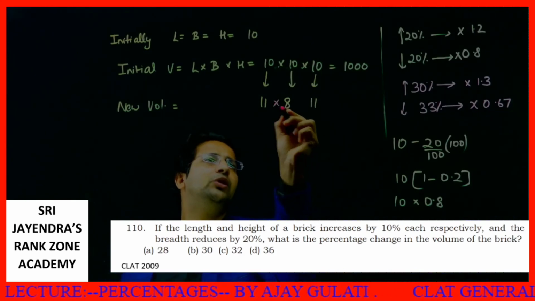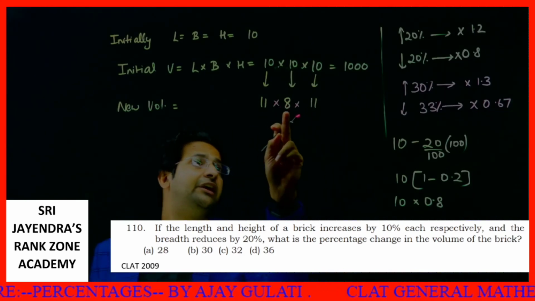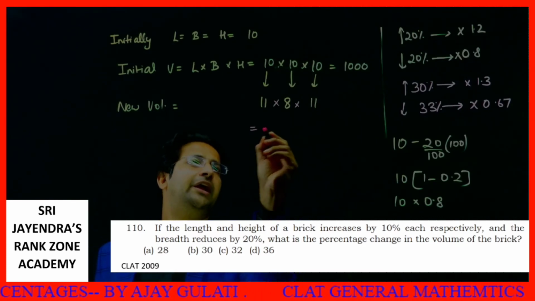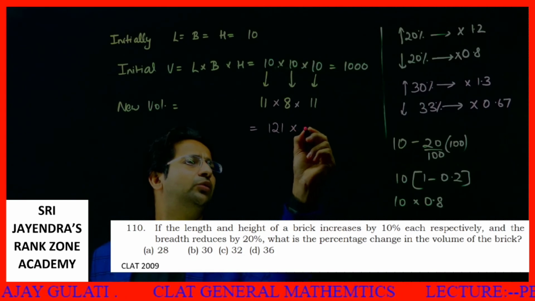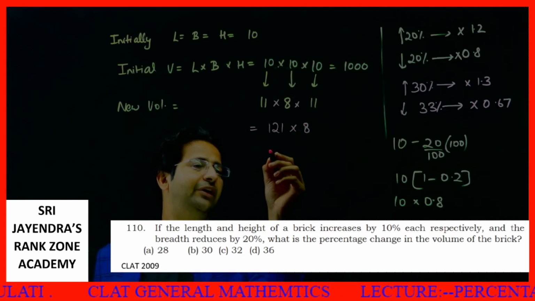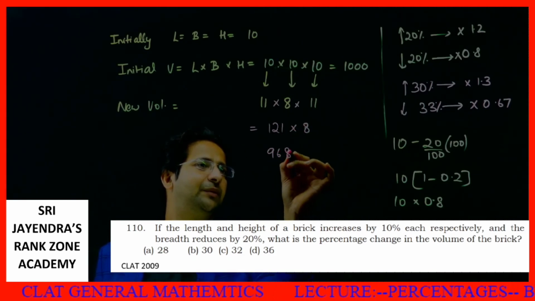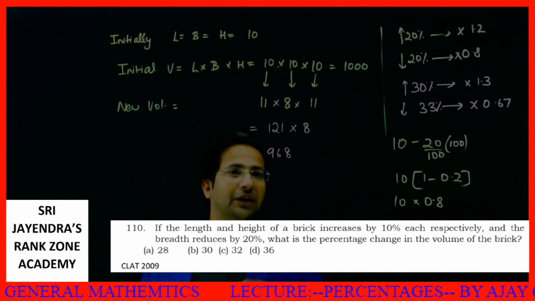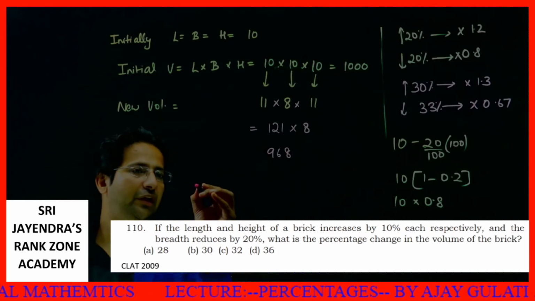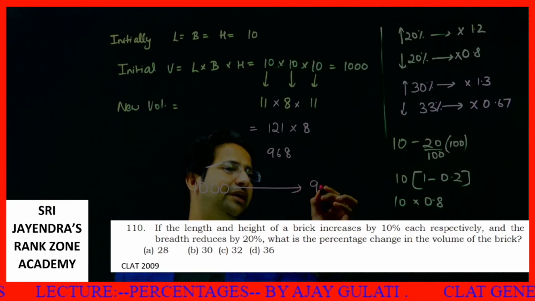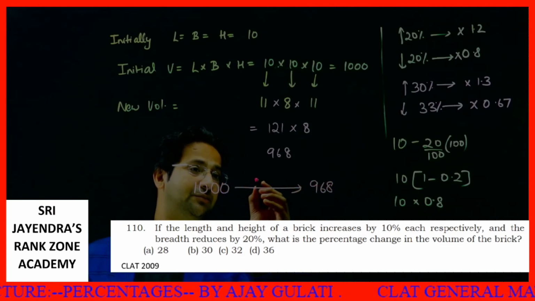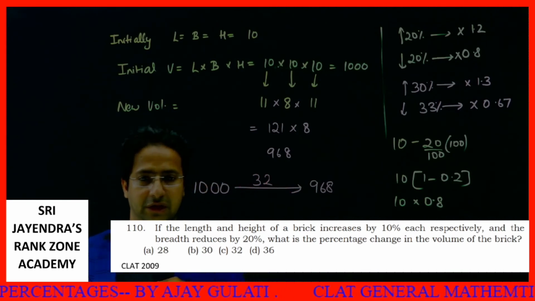So what will be the new volume now? 11 into 8 into 11, or I can say 121 into 8. 12 into 8 is 96. This becomes 968. Now what is happening is, initial value was 1000. Now it has decreased, become 968. That is, it has decreased by 32.